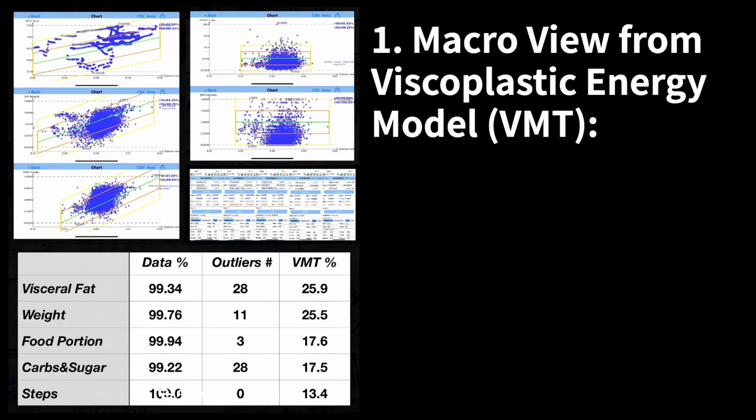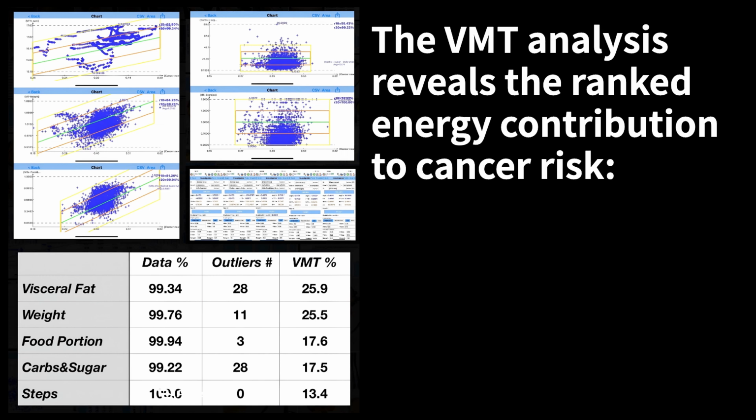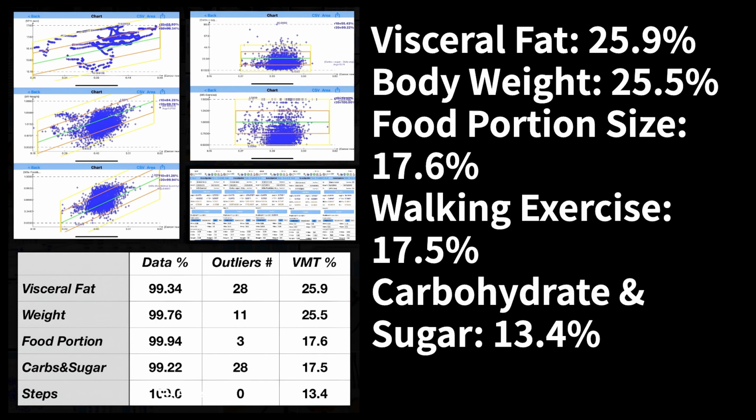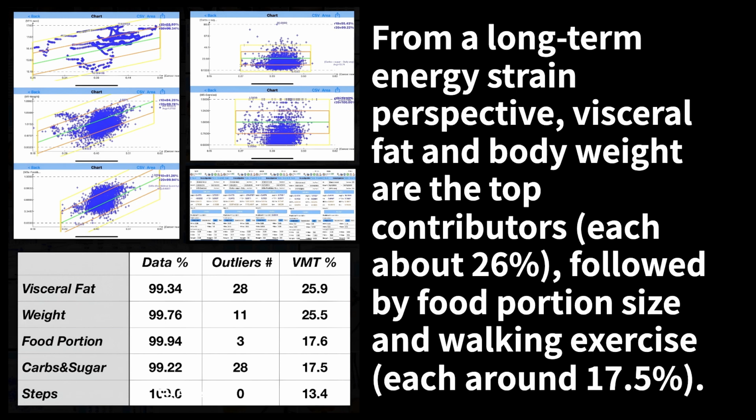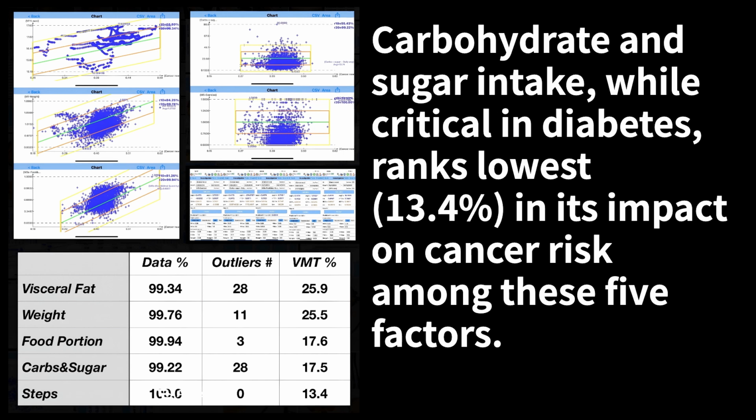Analysis results. 1. Macro view from Viscoplastic Energy Model, VMT. The VMT analysis reveals the ranked energy contribution to cancer risk. Visceral fat, 25.9%. Body weight, 25.5%. Food portion size, 17.6%. Walking exercise, 17.5%. Carbohydrate and sugar, 13.4%. From a long-term energy strain perspective, visceral fat and body weight are the top contributors, each about 26%, followed by food portion size and walking exercise, each around 17.5%. Carbohydrate and sugar intake, while critical in diabetes, ranks lowest, 13.4%, in its impact on cancer risk among these 5 factors.